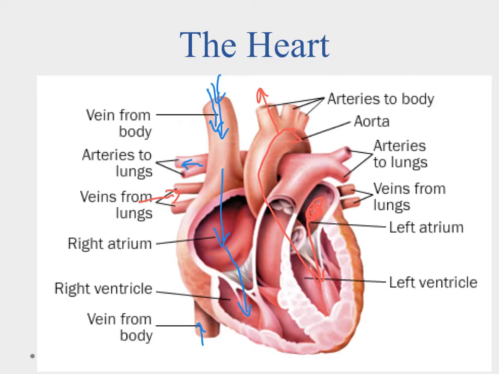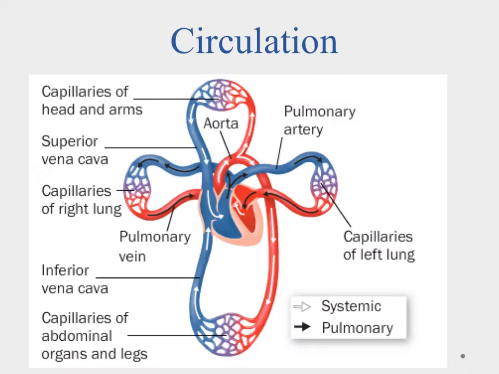So let's take a peek at the system real fast. And here we can see it. We have two primarily different systems: the systemic system, which is here, and the pulmonary system here. The pulmonary system deals with the lungs, and this is how we get our blood to and from the lungs.